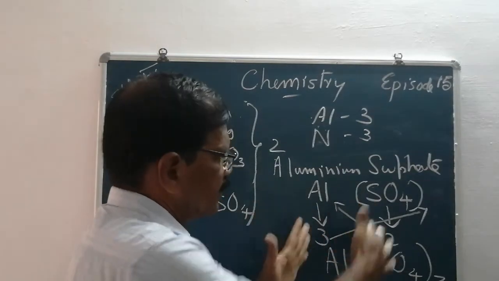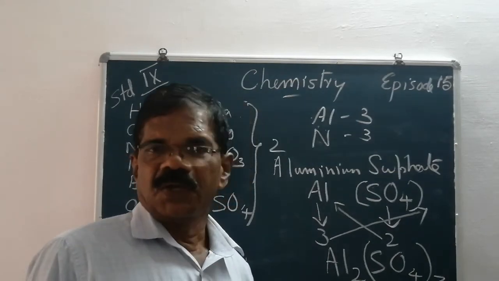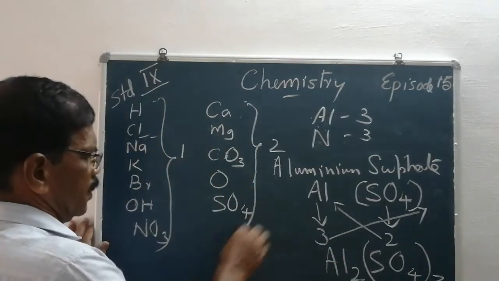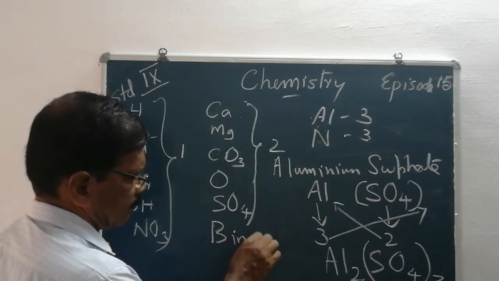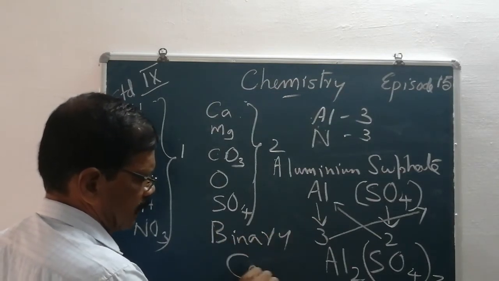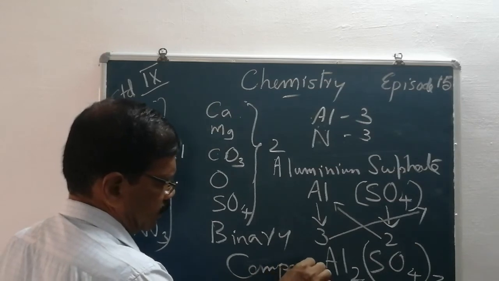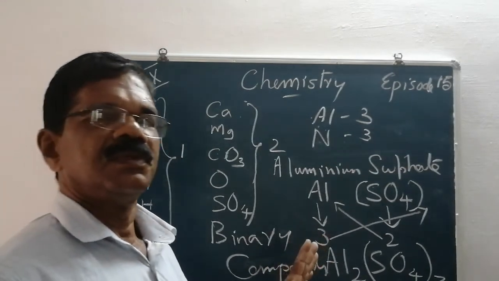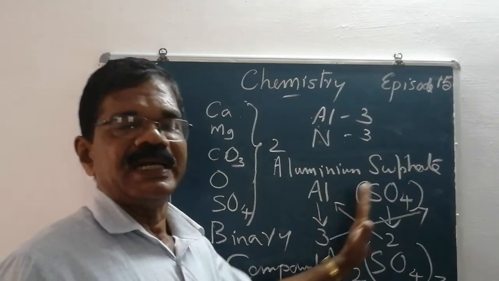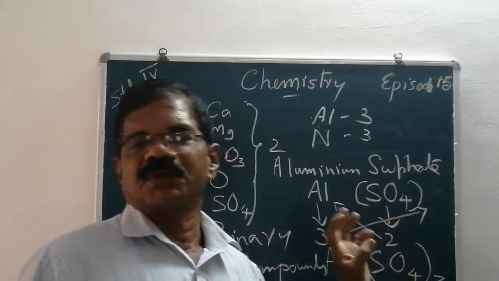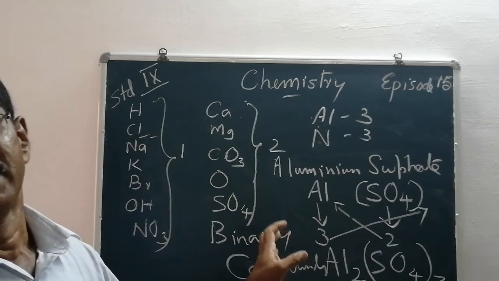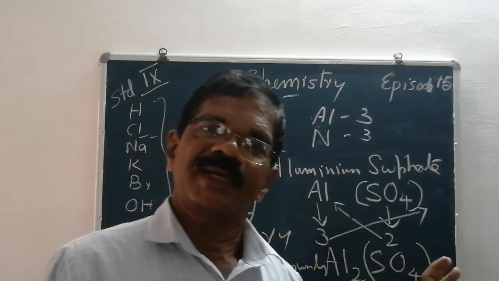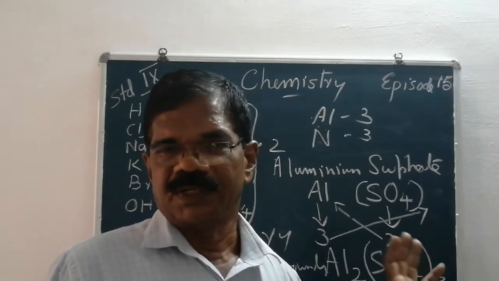These compounds are commonly called binary compounds. What do you mean by binary? These are called binary compounds because of the two parts. These are the simple compounds containing only two parts. So they are called binary compounds.